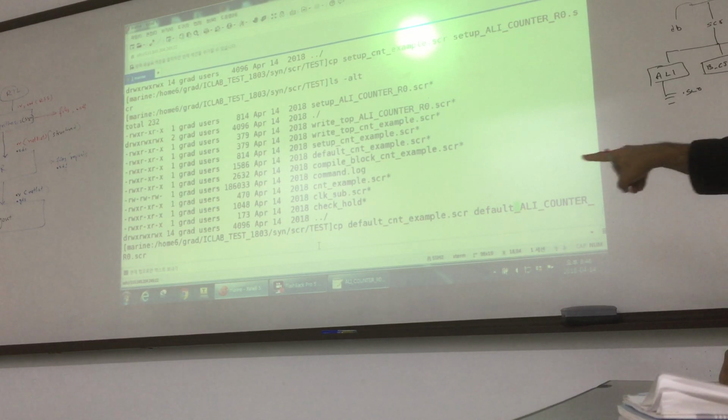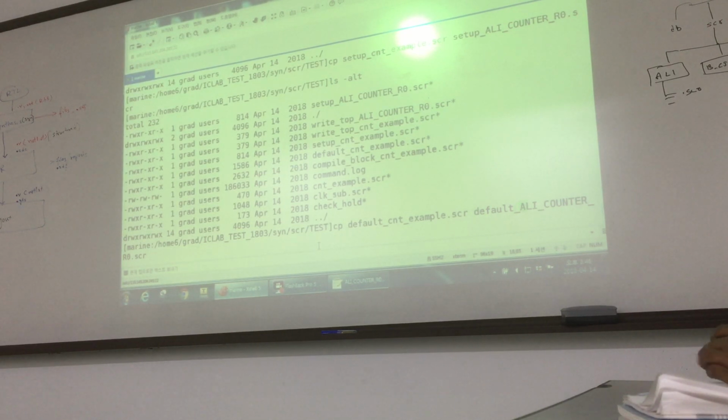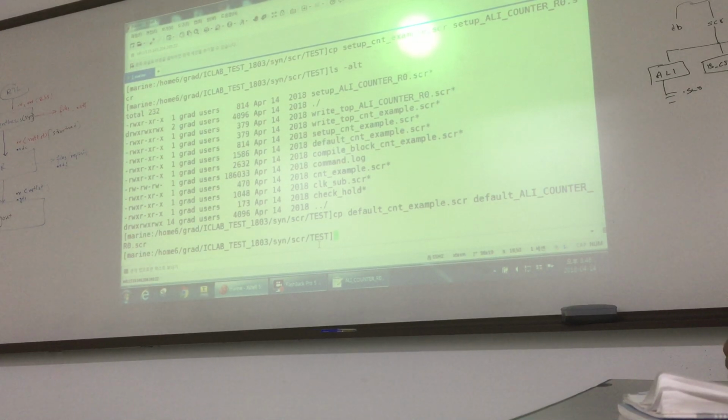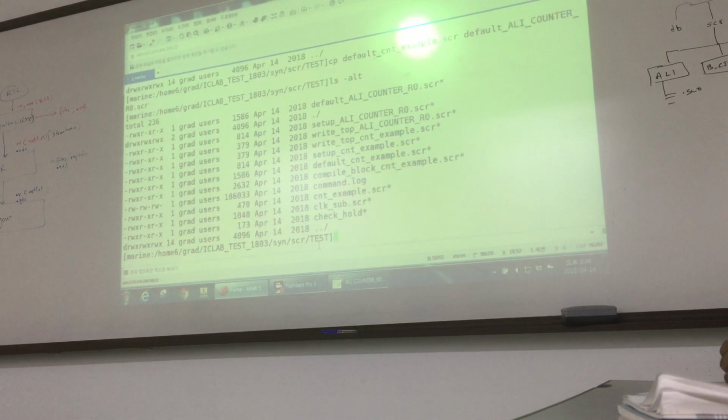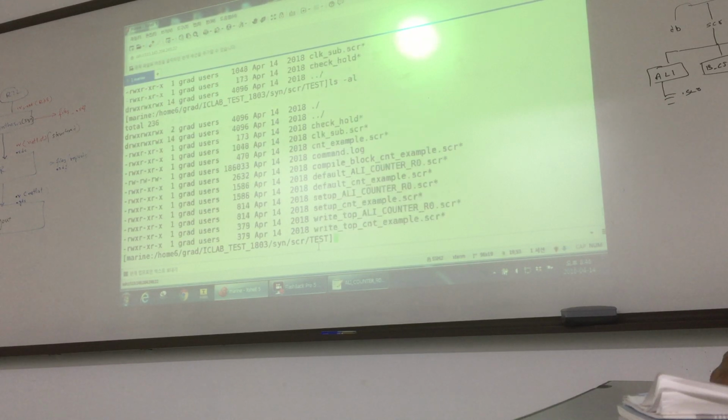This is the new one. Please copy. So you see I copy every file, and the other one is write this thing, compile block. We also need to copy that one.